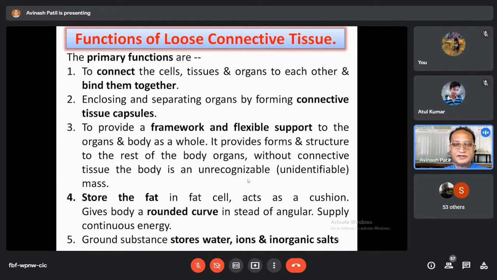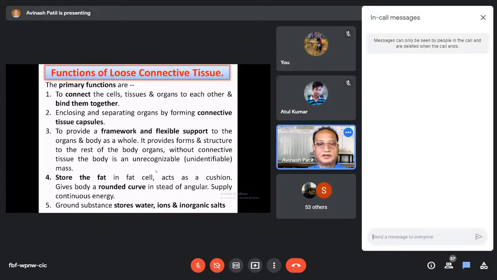Because of the bones, that hard thing present inside our body, our body has a particular shape. And this shape is mainly due to the size and shape of the bones. Because of that, our body and the huge organs present inside the body cavities get supported. So this connective tissue not only gives support to the organs, but to the complete body as a whole. Now the next function of this connective tissue is that it stores the fat in fat cells.